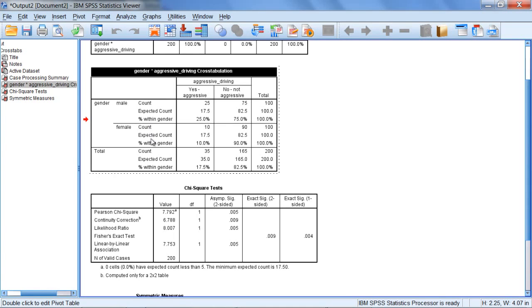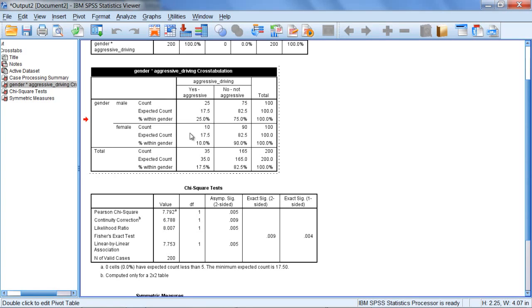The expected count is what we would expect if there was no relationship between the two variables. And to see how the results turned out, we want to compare the expected count to the count. So recall that expected count is what we would expect to see if there was no relationship. Since the test is significant, we want to see how the count departed from the expected count in order to interpret our results.